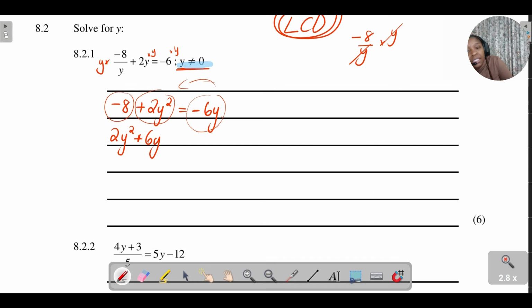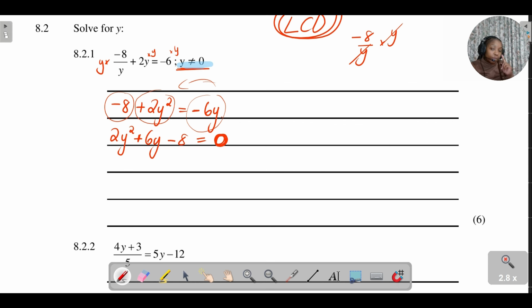Then you see that this negative 8 is still on the left. So it's going to be negative 8, which is equal to, do you see, 0? I've got nothing left on the right-hand side. Now, do you see it now? This is going back to that concept of what?